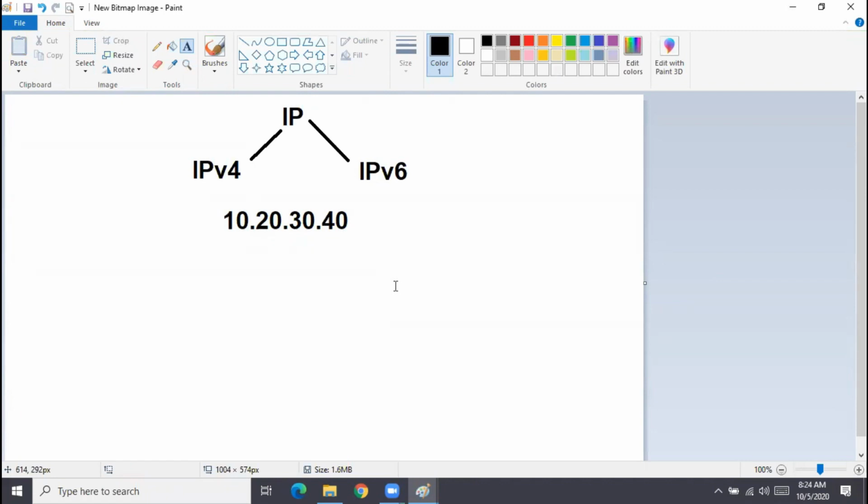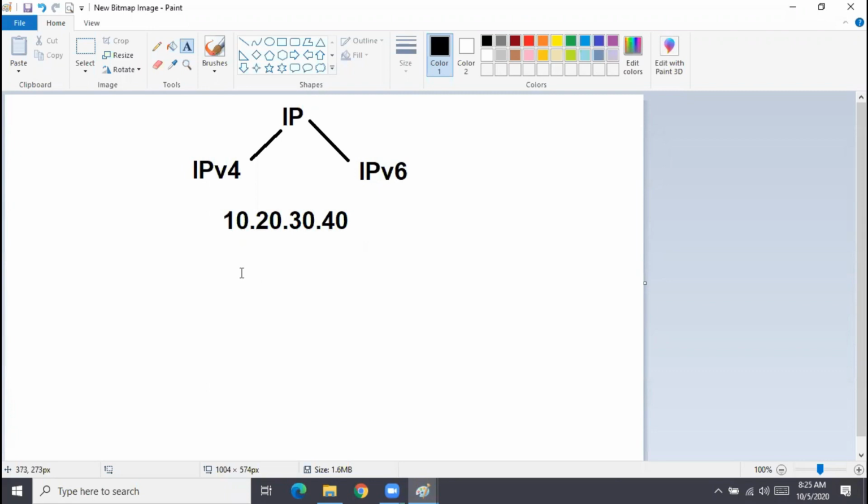What is the network or subnet of this IP? By default, Class A, /8, 255.0.0.0. So when somebody shows you an IP address without any subnet mask, remember an IP address should always be associated with a subnet mask, because the subnet mask tells us what is the network portion and what is the host portion, right?